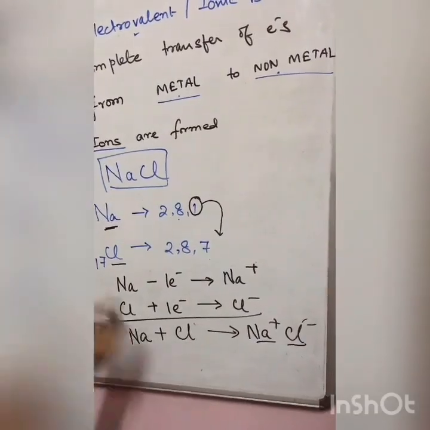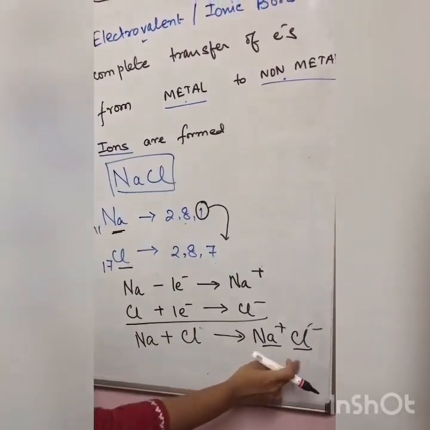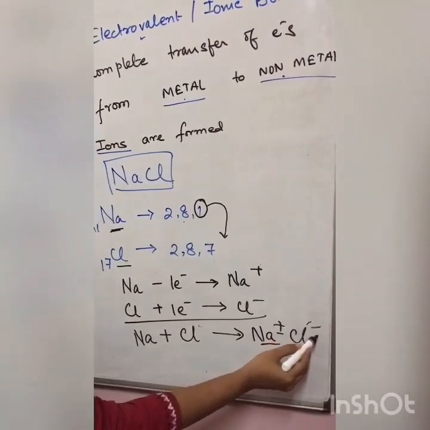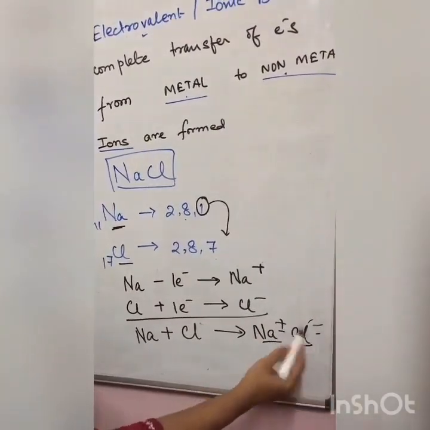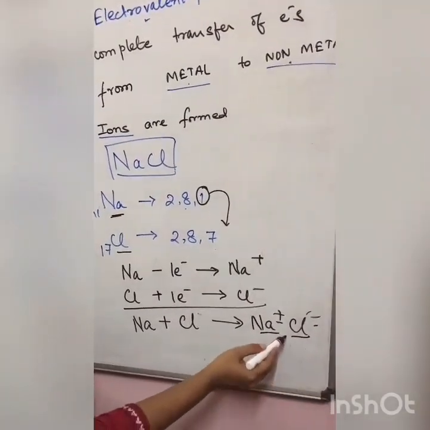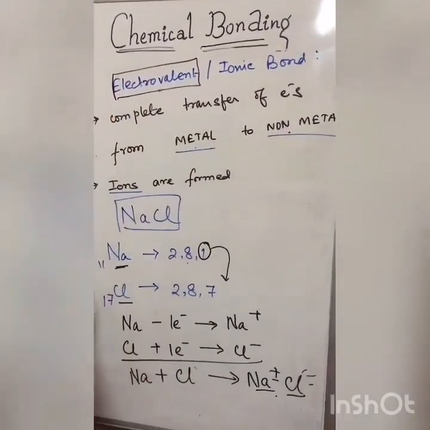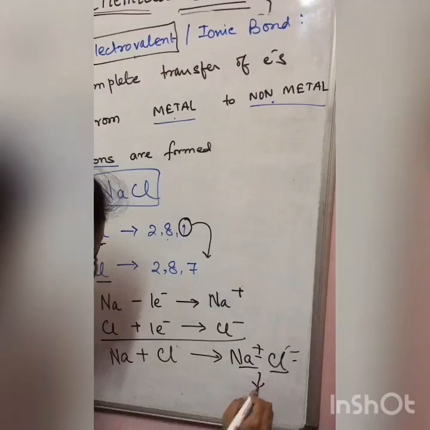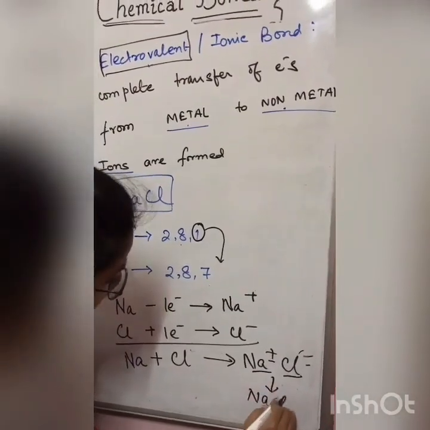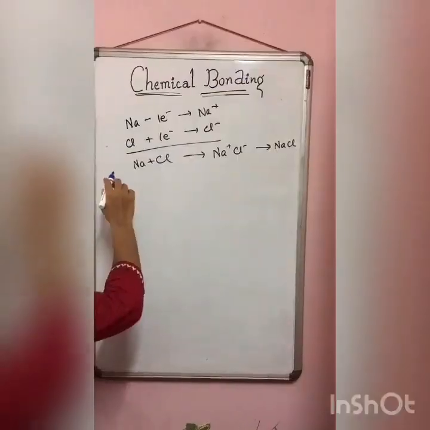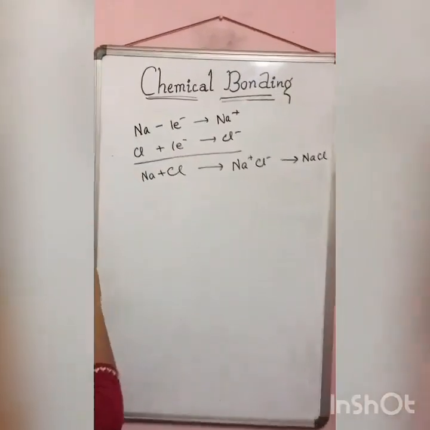You have learned in physics that there is electrostatic force of attraction between a positive and a negative charge, and repulsion between like charges. So because of this electrostatic force of attraction, the name electrovalent comes. Okay. So from Na+ Cl-, we get the compound NaCl. Now this is my ionic equation representation.